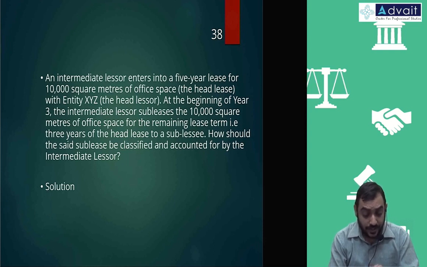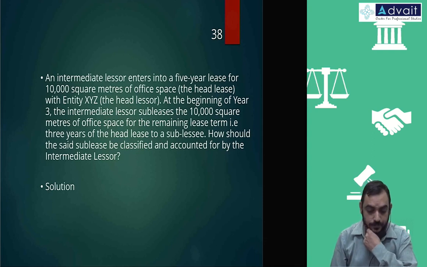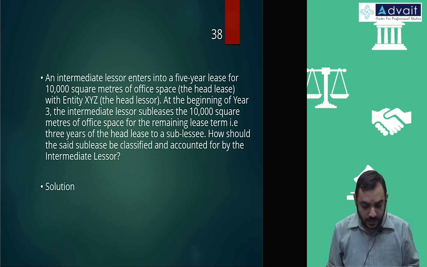At the beginning of year 3, the intermediate lessor subleases 10,000 square meters of office space for the remaining lease term, that is 3 years of the head lease, to a sublessee. How should the said sublease be classified and accounted by the intermediate lessor? No amounts are given actually, just a theoretical part we have to repeat, no amounts to be computed.